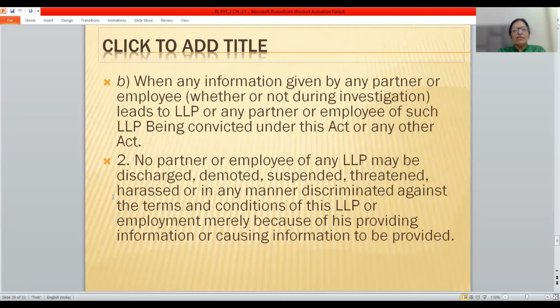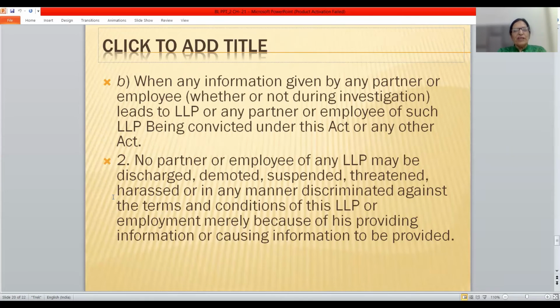And second, when any information given by any partner or employee, whether or not during investigation, leads to LLP or any partner or employee of such LLP being convicted under this Act or any other Act. So whatever information he has provided was very useful, because on the basis of that, the wrongdoer has been convicted under this Act or under any other Act.